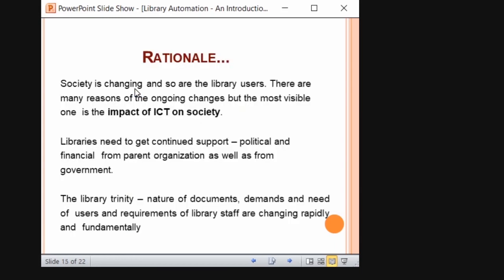What is the rationale? There are many reasons for these ongoing changes, but the most visible one is the impact of ICT on society. That is true. Everywhere there is technology, right? Everywhere technology. So that is why the librarians also have to migrate to technology. Even for purchasing, sitting at home we are purchasing. Even booking a cab, sitting at home we are booking a cab. We are using Uber, Ola and whatever.